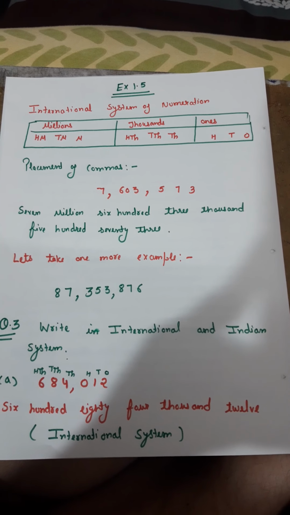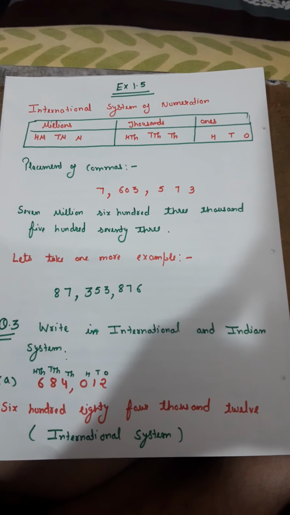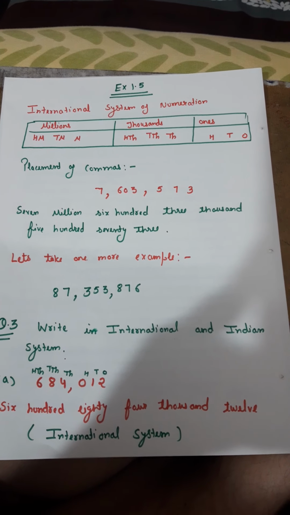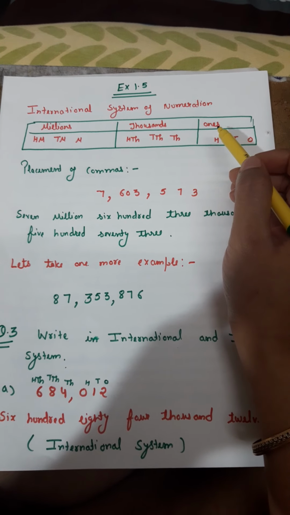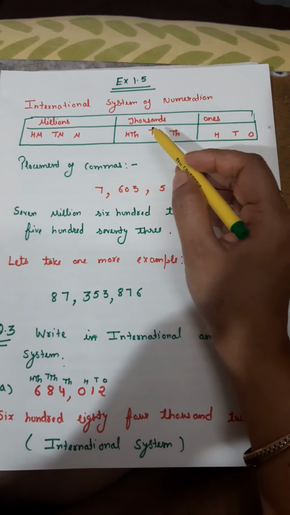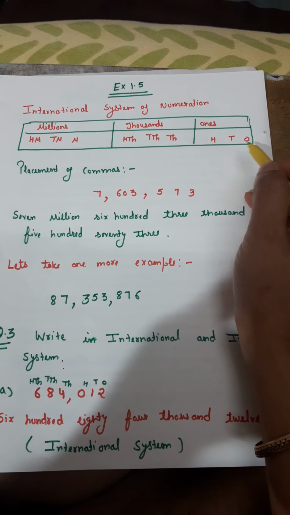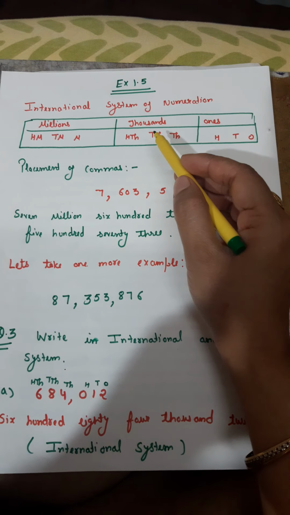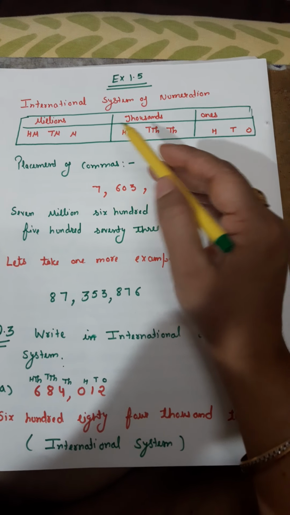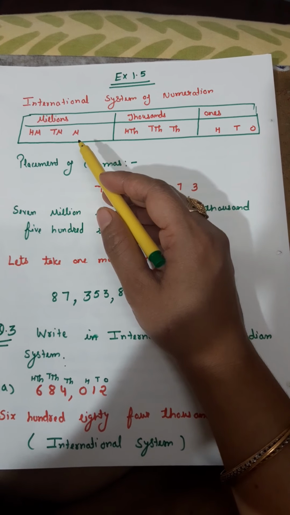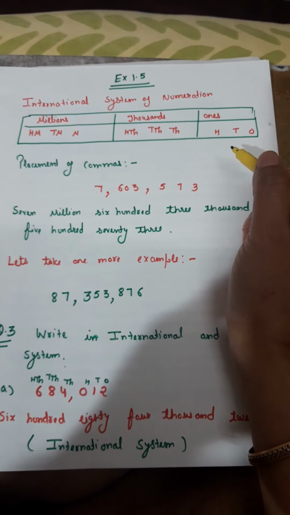Continuing with the last concept that we had discussed in the last lecture, that was based on the international system of numeration. In that, we had discussed that in the international system of numeration we have the place periods: ones, thousands, and millions. Under the ones period we have the places ones, tens, and hundreds, and under thousands we have the places thousands, 10,000s, 100,000s, and under millions we have the places millions, 10 millions, and 100 millions. I hope this much is clear to each and every student.